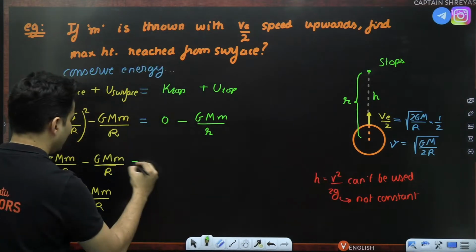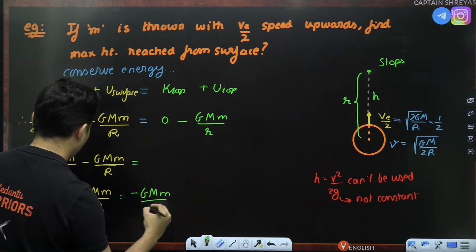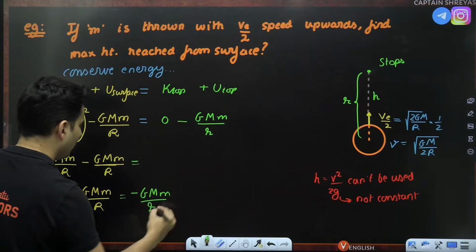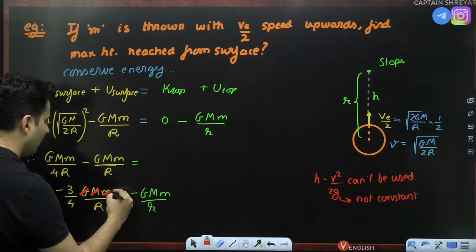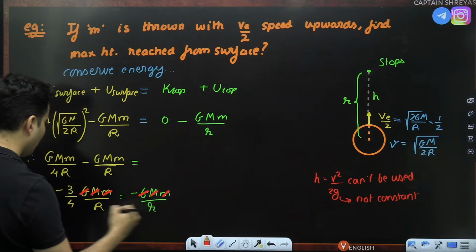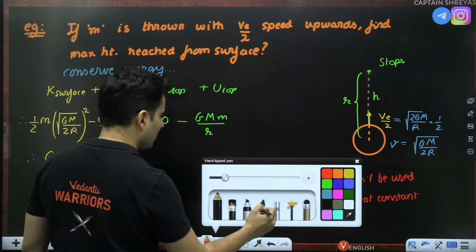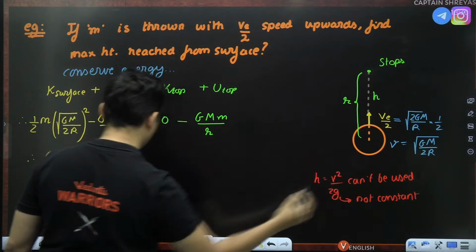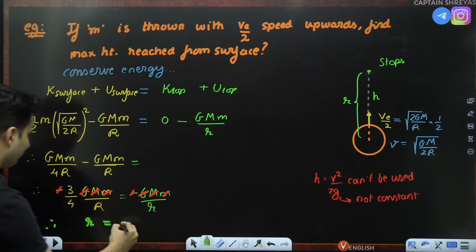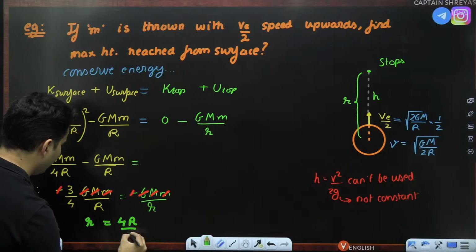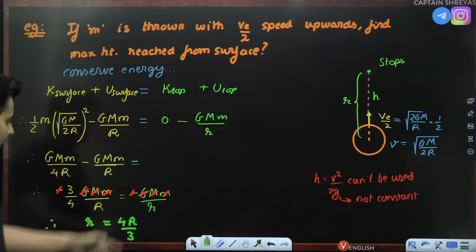Whereas on the right hand side, you will just have negative GMm divided by small r. Lot of things will get cancelled, like GMm. This negative and this negative also will get cancelled. So I am just left with small r equal to 4R divided by 3.